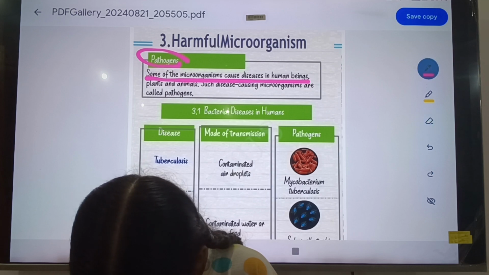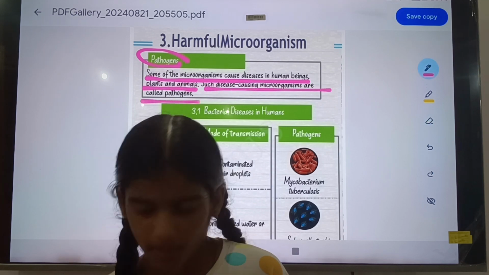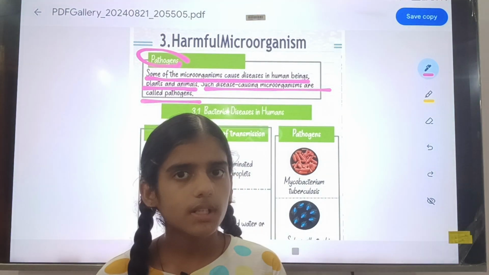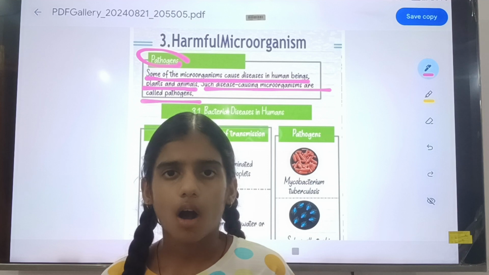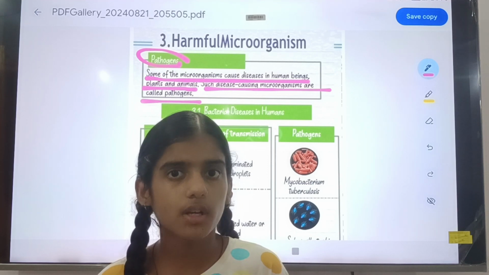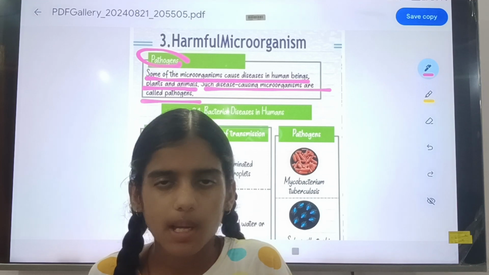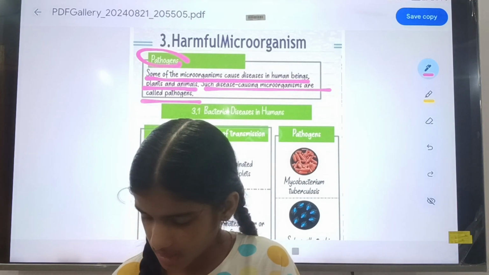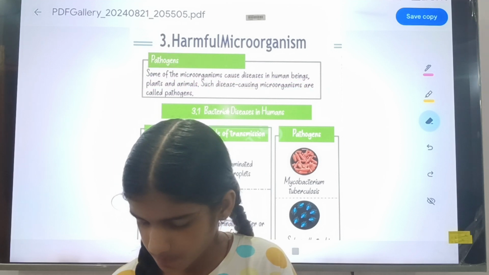Such disease-causing microorganisms are called pathogens. In our body, disease occurs through a microorganism which can be harmful, which can affect our body and harm us. That microorganism is known as a pathogen.